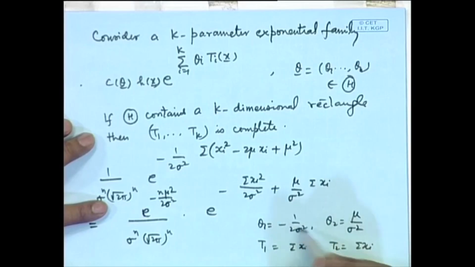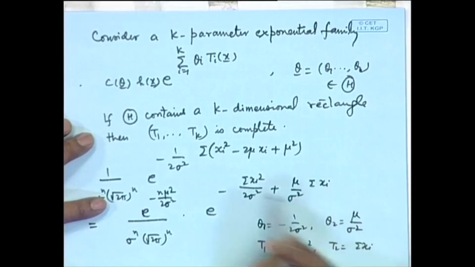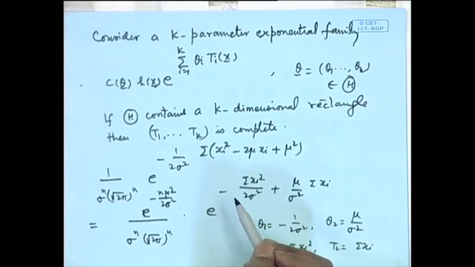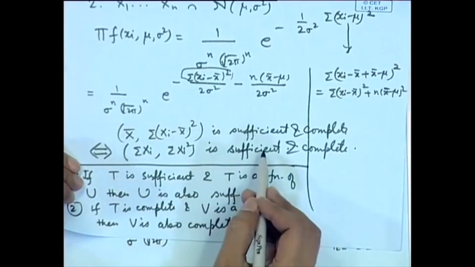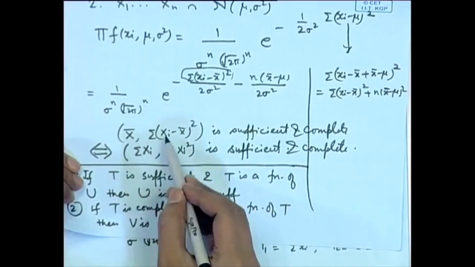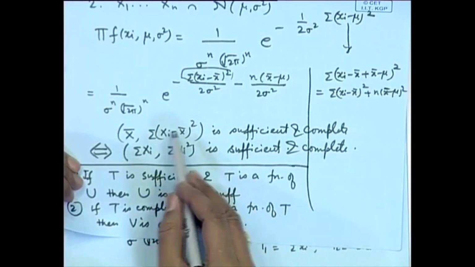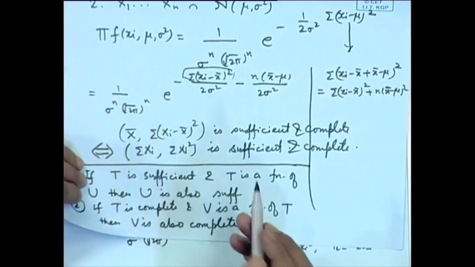So, obviously, this contains 2 dimensional rectangles. Therefore, sigma x i square, sigma x i is a complete statistic. The sufficiency is already established through factorization theorem. Therefore, we conclude that sigma x i square is sufficient and complete, or x bar and sigma x i minus x bar whole square is a complete and sufficient statistic. This is a 1-to-1 function of this.